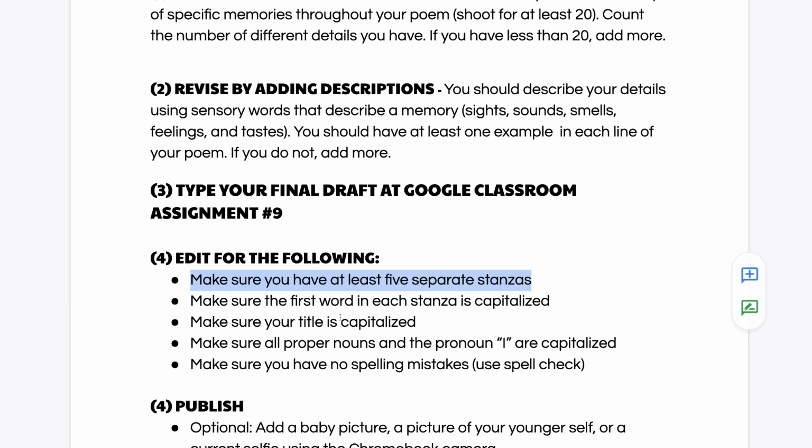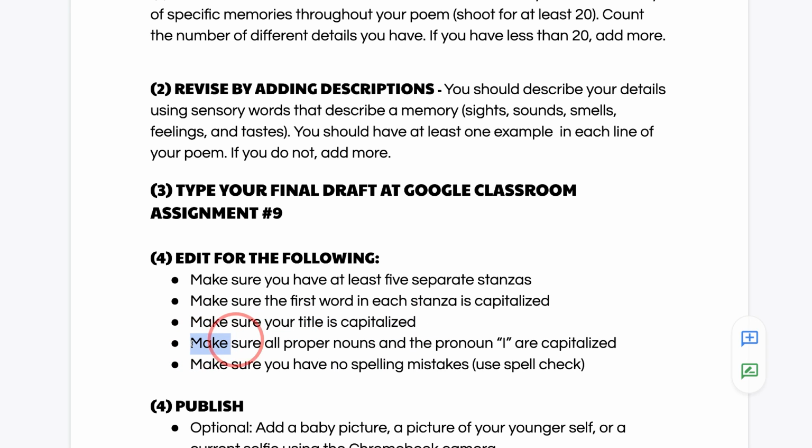Next, I want you to make sure the first word in each stanza is capitalized. So if you look at your rough draft sheet, I typed that. Where I'm from, the W is capitalized, and then the other lines are the word from, and you can capitalize the F on those words too. So make sure that the first lines of the stanza are capitalized just the way it looks on the rough draft where I typed it. Also, make sure your title is capitalized. Your title is going to be where I'm from, and it should be typed the same way that I typed it on the rough draft. So fix that if you need to.